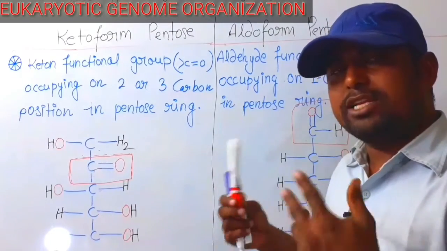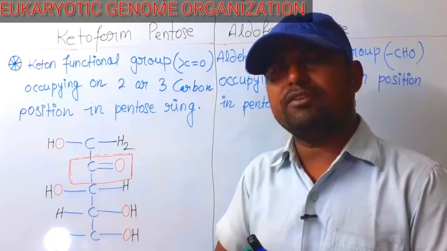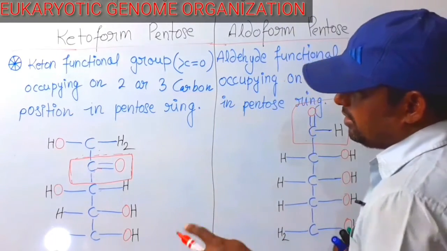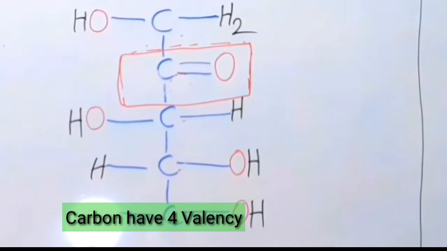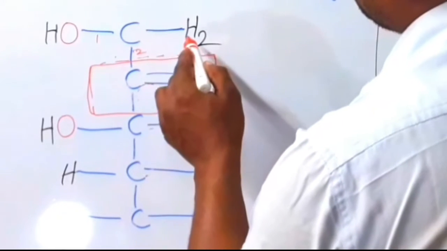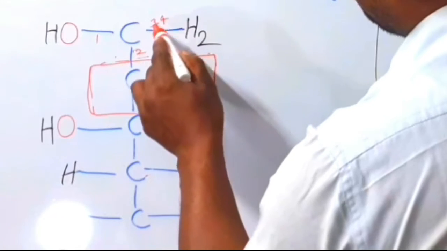Is this structure right or wrong? The structure is more clear. Check the valency of the carbons. According to valency, every carbon has 4 valency. So 1, 2, 3 and 4. Why 3 and 4?